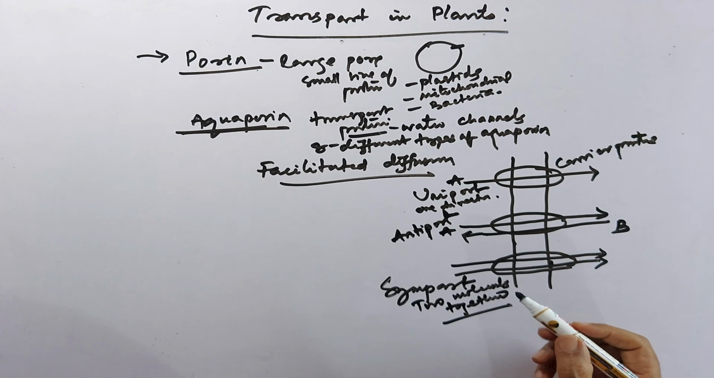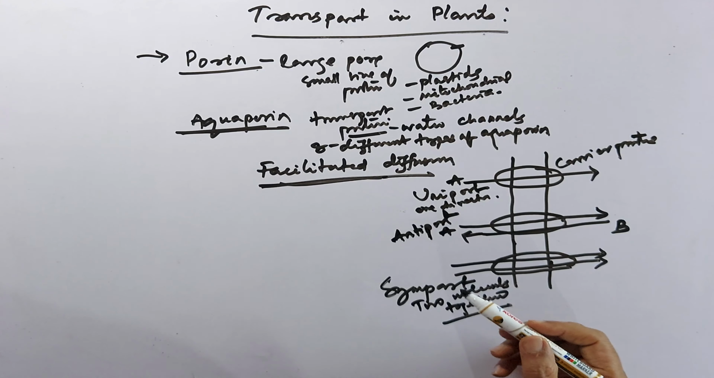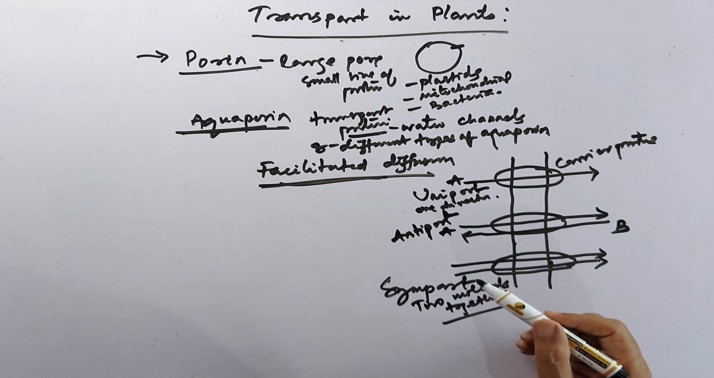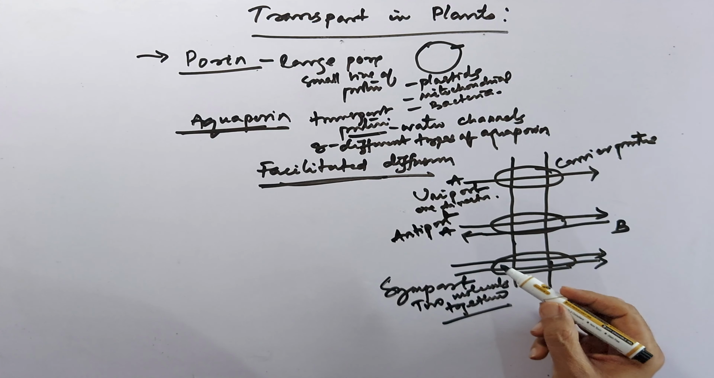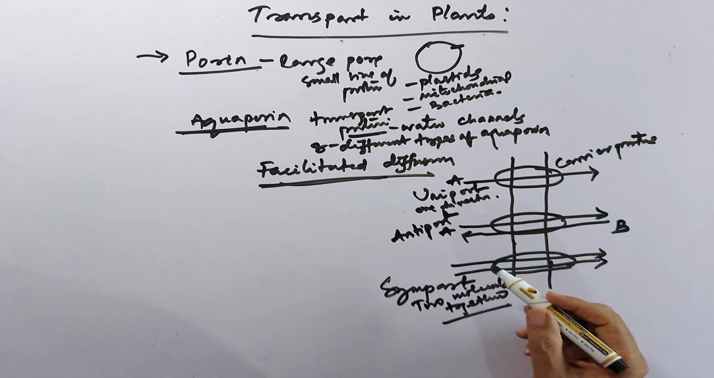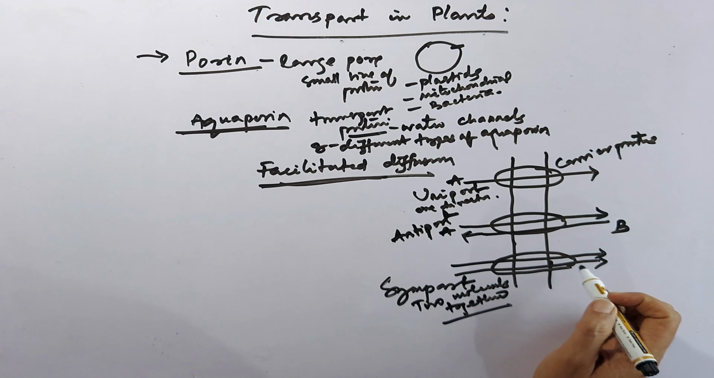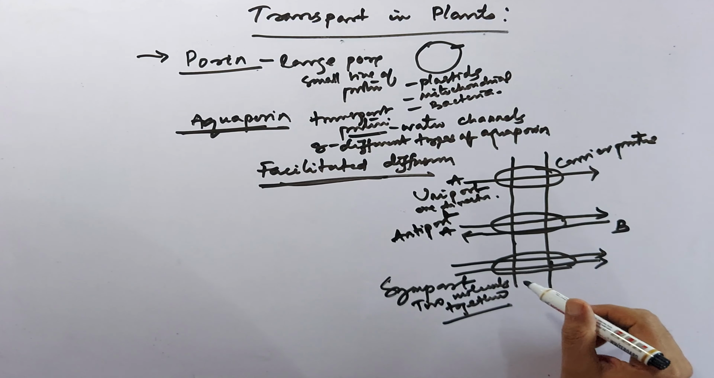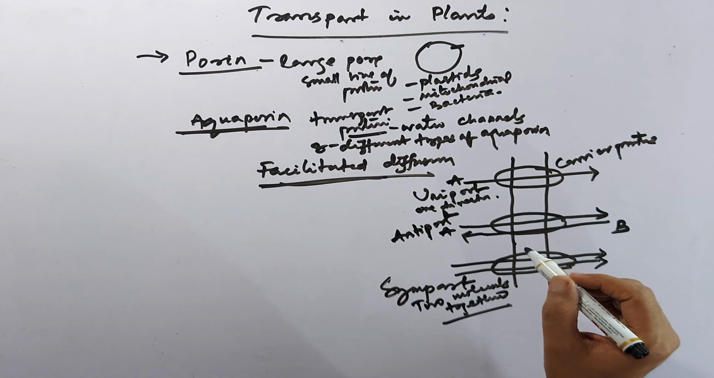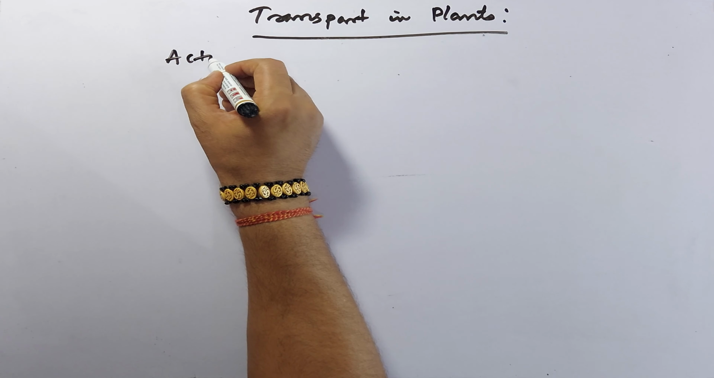So in this way, facilitated diffusion is associated with the transport of different substances in particular directions. If one substance in one direction, that is uniport. If more than one substance in opposite directions, that is antiport, and more than one substance in the same direction, that is symport. So this is the transport. Then we will discuss the active transport process.